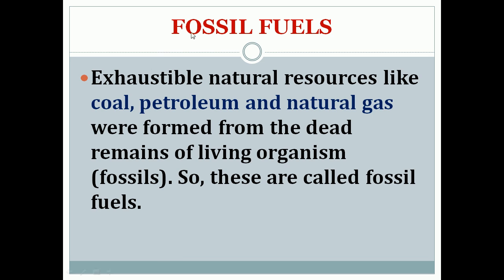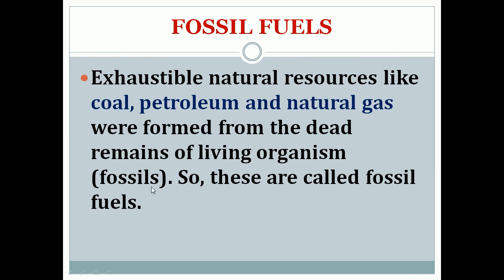Now we are moving to fossil fuels. What is meant by fossil fuels? Fossil fuels are exhaustible natural resources. Examples are coal, petroleum, and natural gas, which are formed from the dead and decayed remains of living organisms. The remains of living organisms are called fossils, and the fuel formed from fossils is called a fossil fuel. Understood? Fossil fuel is an exhaustible natural resource formed from the dead remains of living organisms.